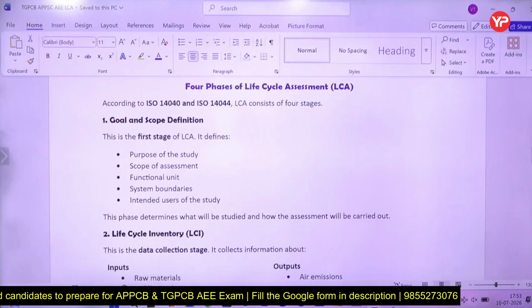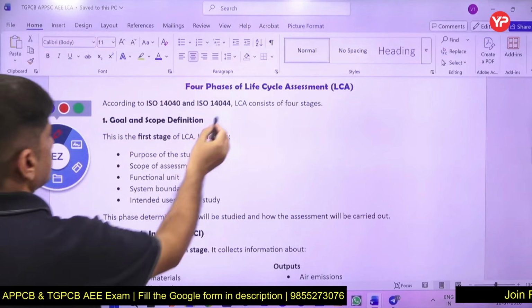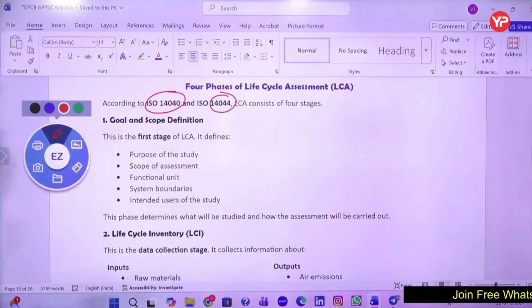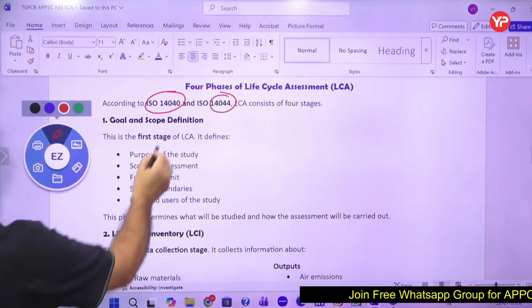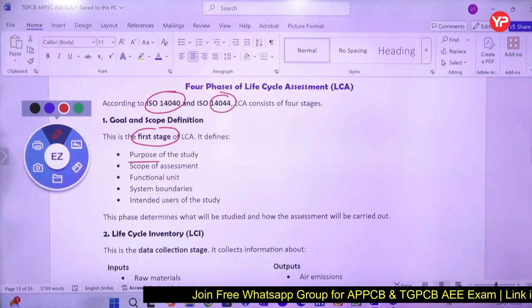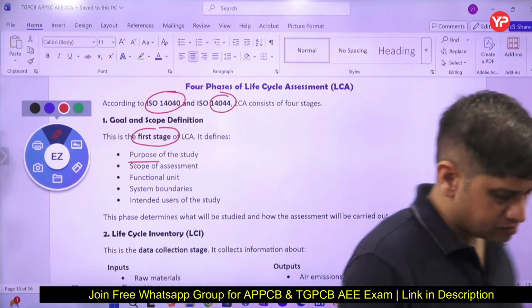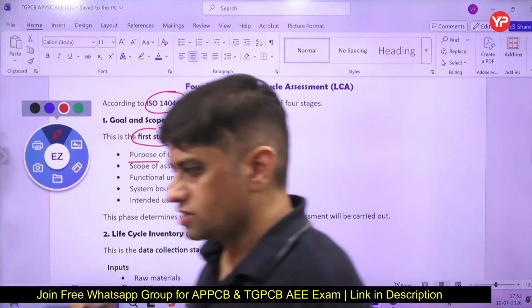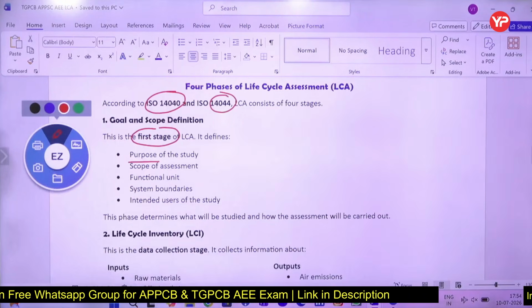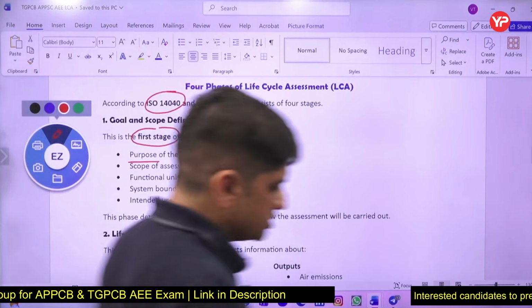Now I'll tell you the phases. There are ISO 14040 and 14044. You remember these two. The phases as per these, there are 4 phases. First is goal and scope. The first stage is fixing the goal, scope or purpose. What are the functional units? What are the boundaries? What is the intended user of the study? Who is going to use it? You fix all these things. You fix the goal, you fix the scope of your definition.